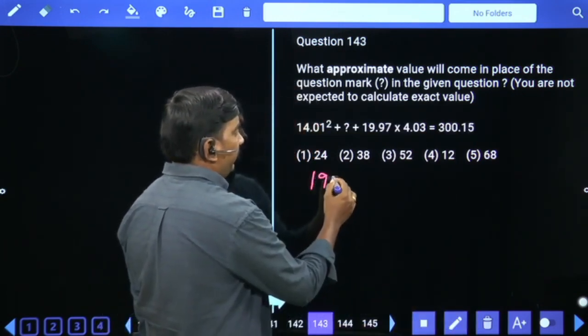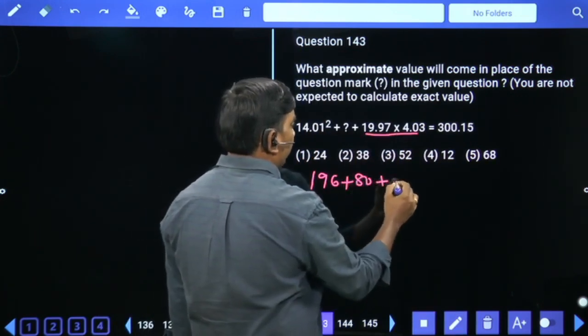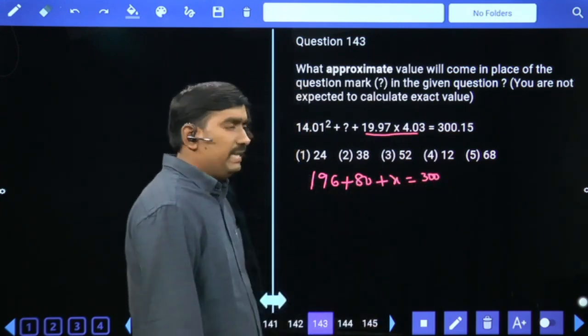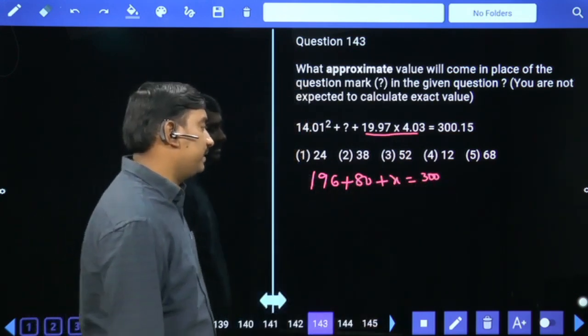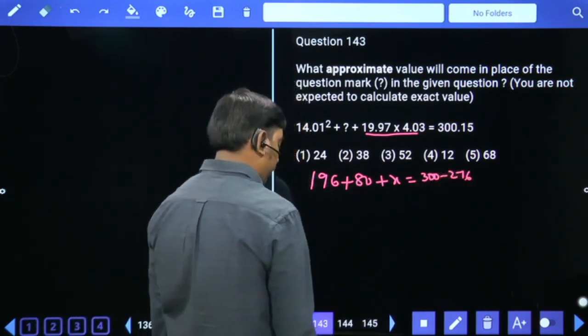14 square is 196, plus 24, 80, plus x is equal to 300. 196 plus 80 together 276. 300 minus 276 means 24 will come.